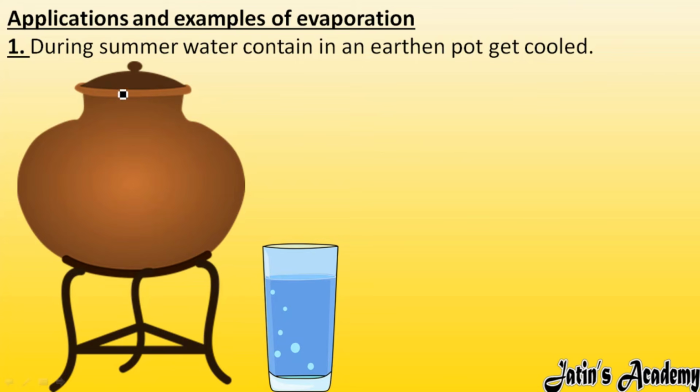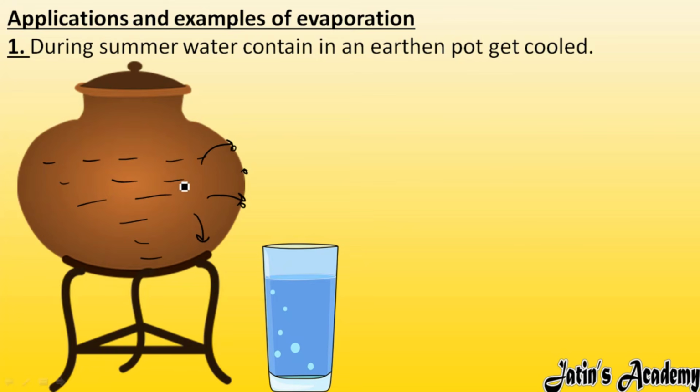So first application we are having, during summer water kept in an earthen pot gets cooled. Might be you have seen in your house that during summer season we are keeping the water in an earthen pot. Why are we keeping it? So that this water after some time will get cooled by the evaporation. So how will it happen? See carefully. In an earthen pot, when water is contained, this water will go on the surface of the earthen pot. It is going to trap on the surface because the earthen pot is having some kind of pores in its surface.